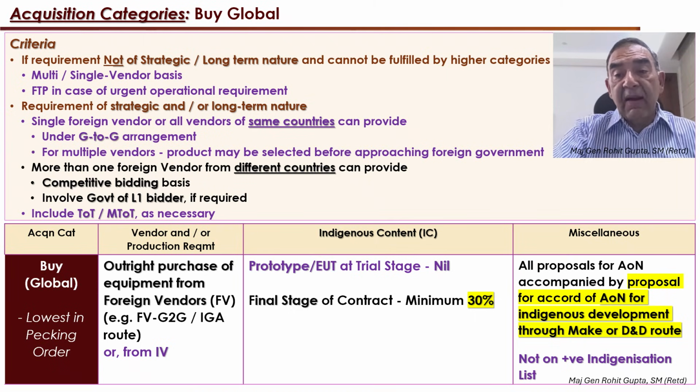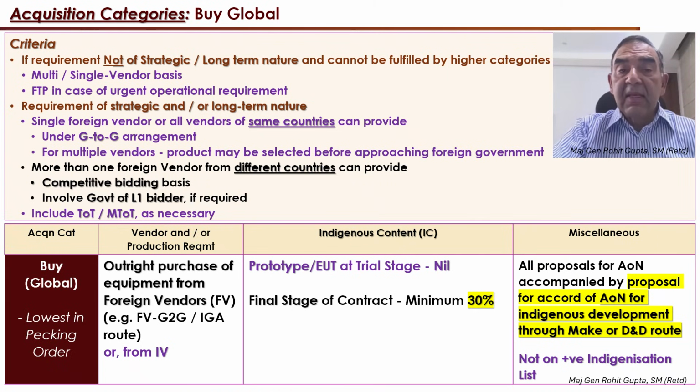However, during the contract delivery stage, he has to ensure a minimum of 30% indigenous content. Now, what is exceedingly important is that when you go in for the acceptance of necessity, at that time, there has to be a proposal appended to the proposal for buy global, which says how an indigenous development through a make or the design and development route can be done for the same product. This proposal has to be there.